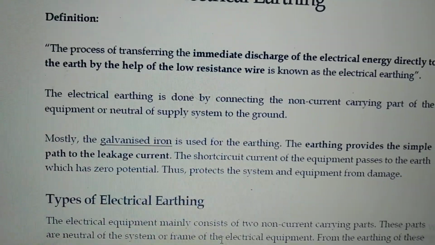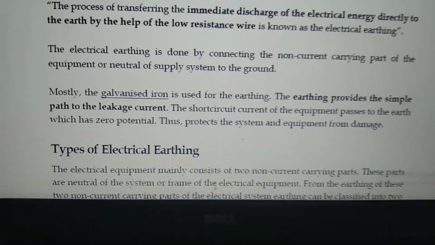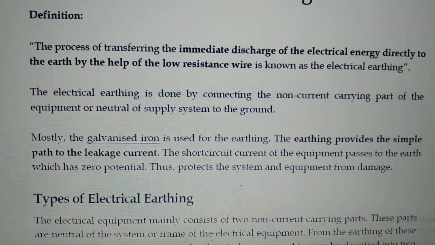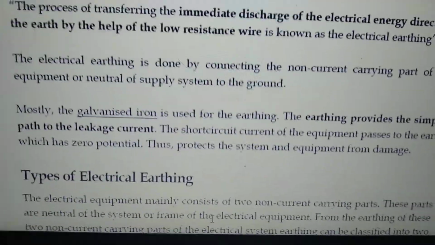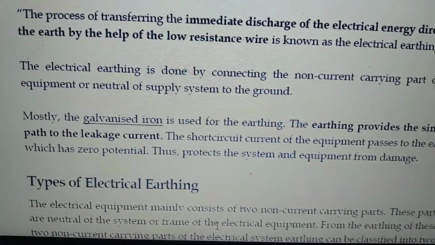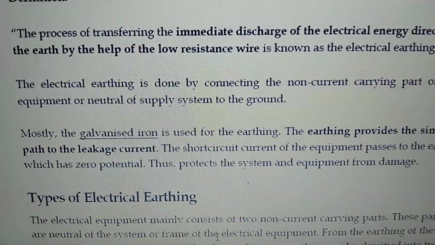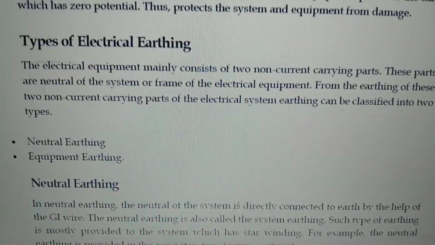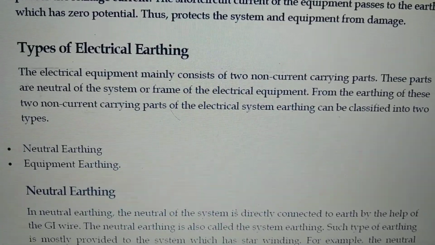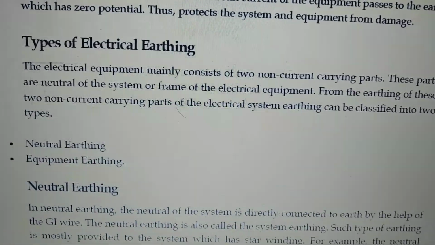Types of electrical earthings. Basically, there are two types of electrical earthings available. One is neutral earthing. The other one is equipment earthing.